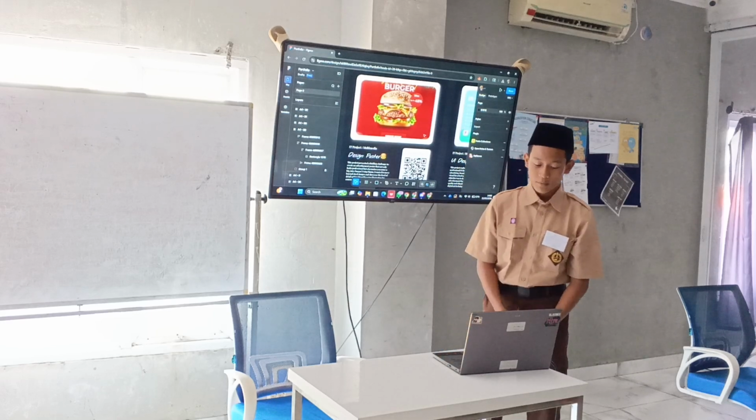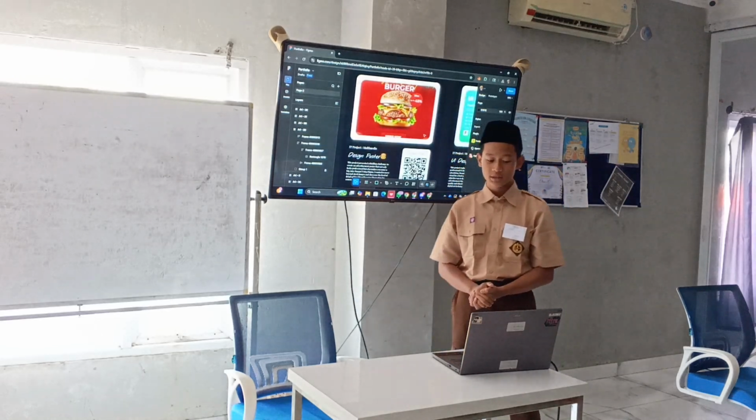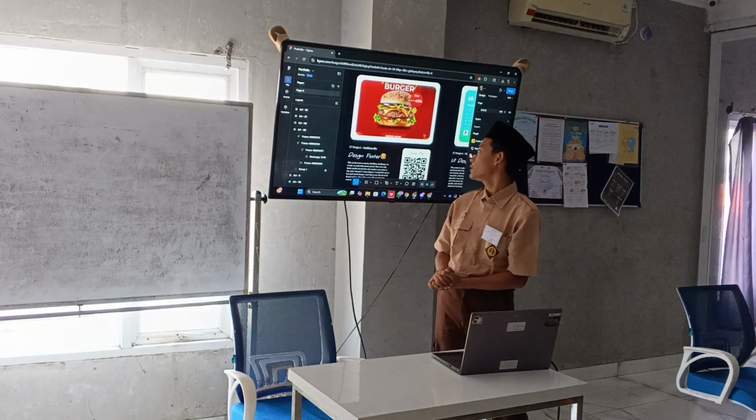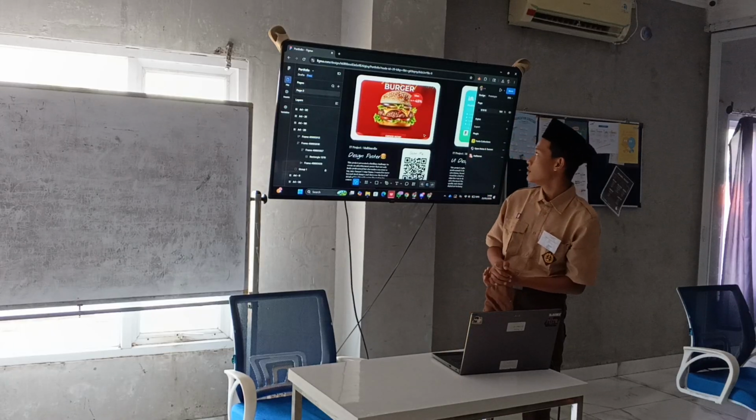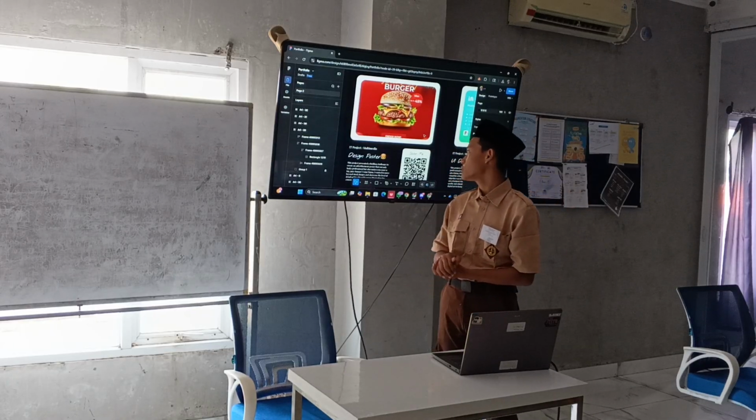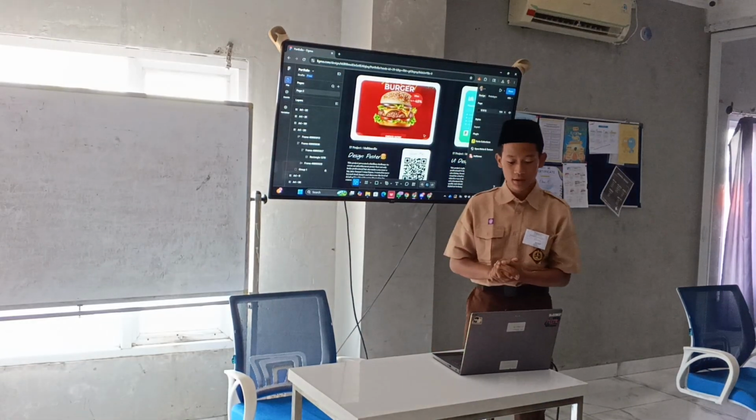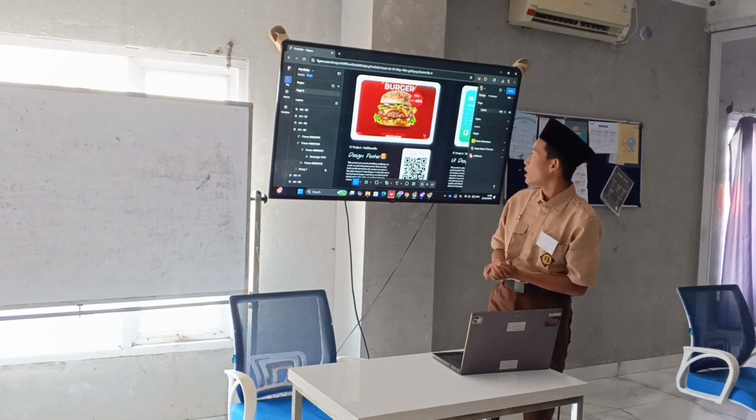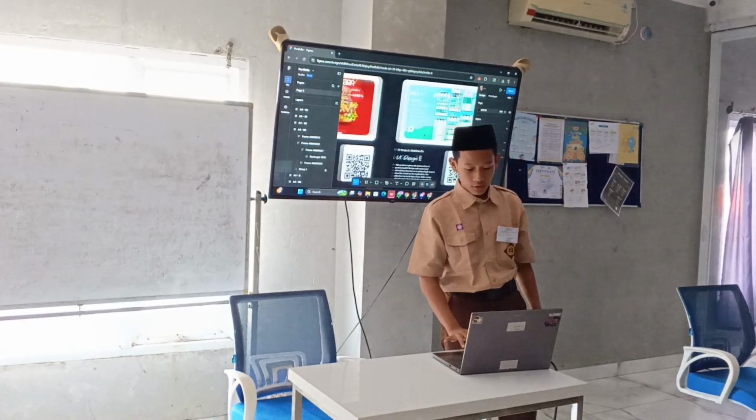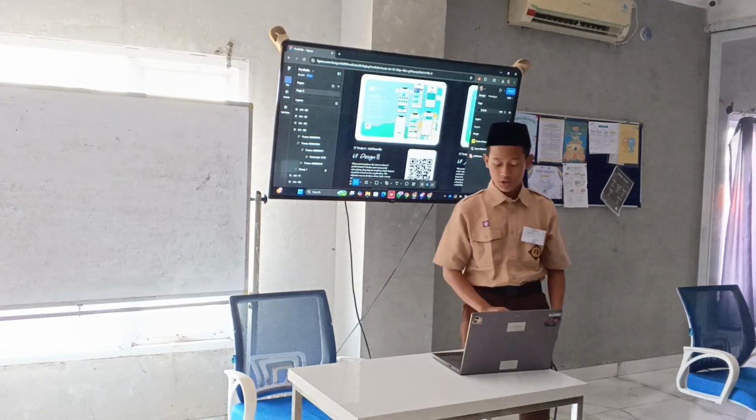The second multimedia project is poster design. In here we made a poster about F&B, food and beverage. I made one about a discount burger. Continuing, there is UI design.